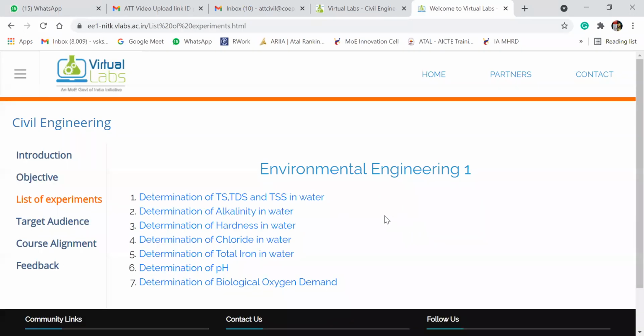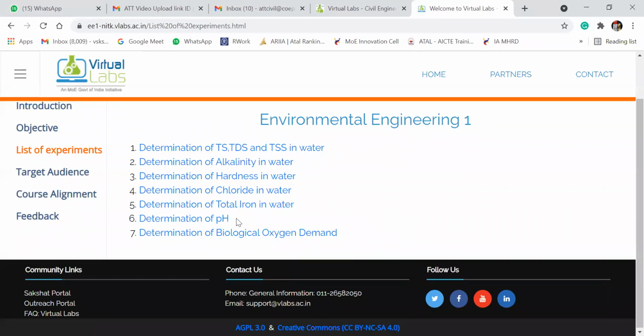The experiments uploaded under environmental engineering 1 are determination of total solids, total dissolved solids, total suspended solids, then alkalinity in water, hardness in water, chloride in water, total iron in water, pH, and biological oxygen demand, or BOD.